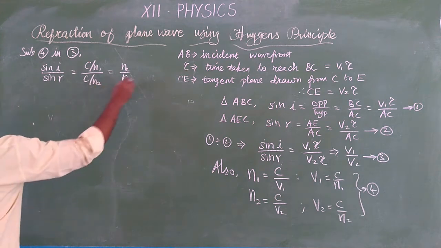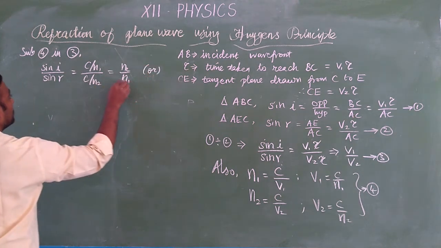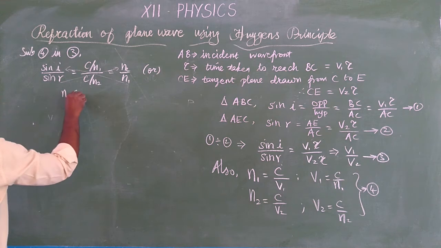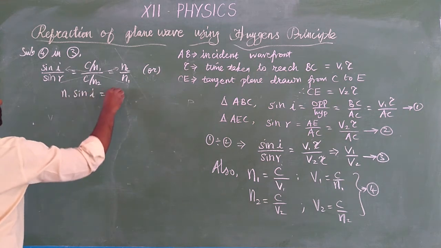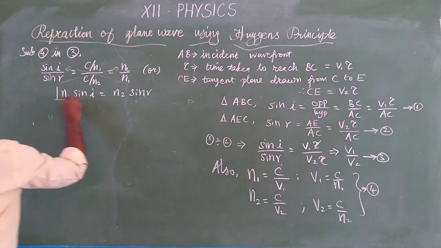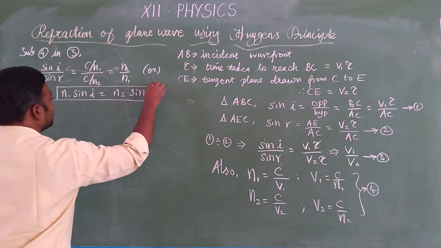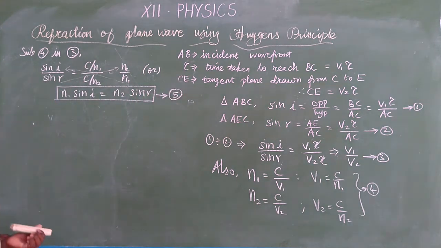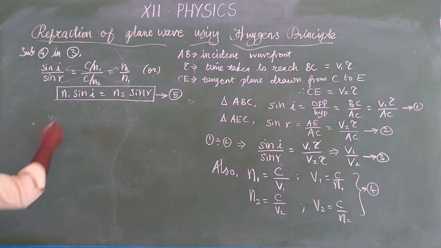Okay. Or using cross multiplication, N1 sin I is equal to N2 sin R. So this is equation number 5. This equation is nothing but Snell's law. Already we know this is Snell's law.